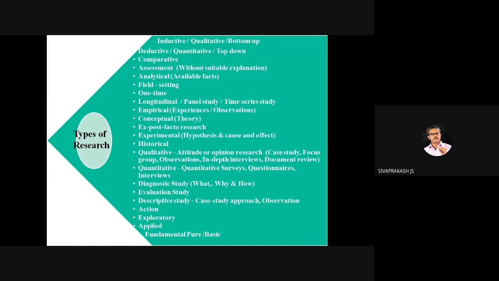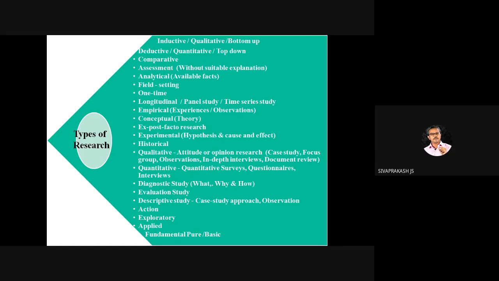For the knowledge sake also we can do that research, but it also needs to give the immediate solution for the particular problem. Action research is purely not related with the knowledge part. It addresses the immediate solution for the issue, for the problem.